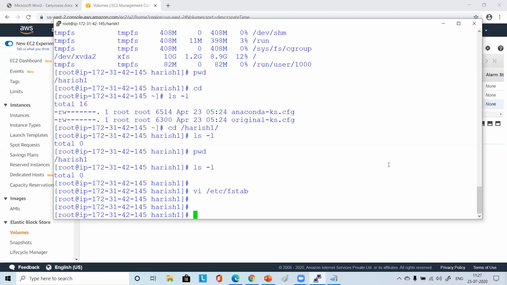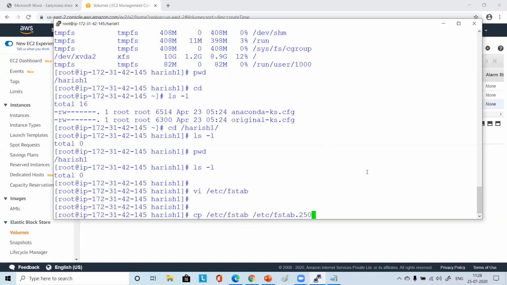Here I recommend that you first take a backup of this file. This is an important file for the system to boot. The file system will not get mounted if you make a mistake in it. So what you do is cp /etc/fstab, then paste it again and make it a backup.